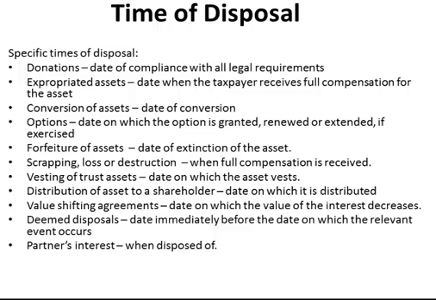Forfeiture of assets, date of extinction of the asset. Scrapping, loss, or destruction, when full compensation is received. Vesting of trust assets, the date on which the asset vests. Distribution of an asset to a shareholder, the date on which it is actually distributed. Value shifting agreements, the date on which the value of the interest decreases. Deemed disposals, the date immediately before the date on which the relevant event occurs, and for a partner's interest, when it is disposed of.